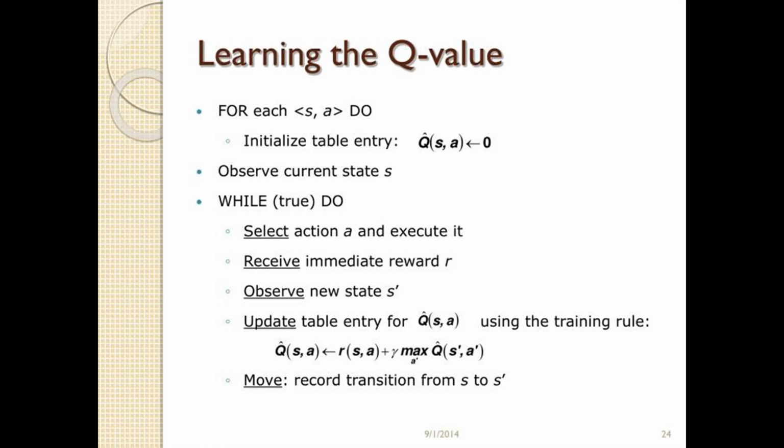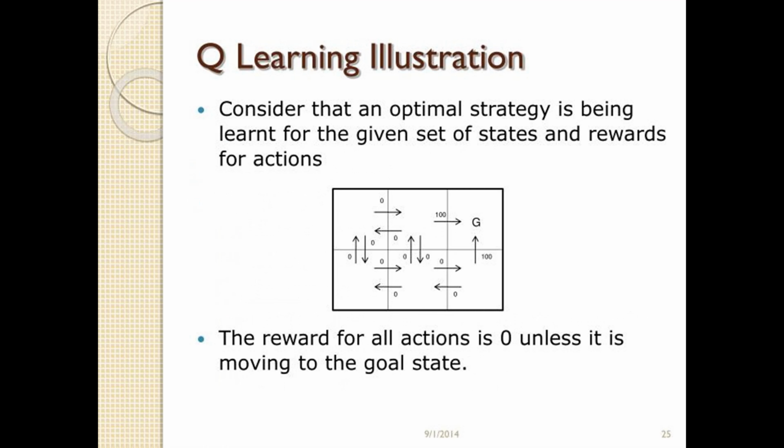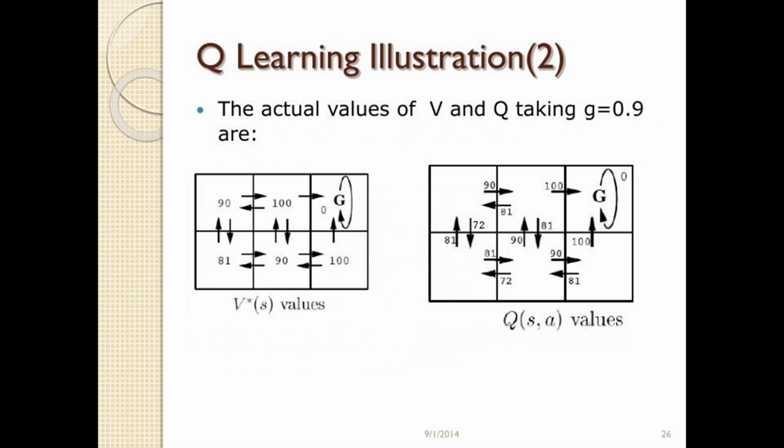Q-learning illustration. Consider a grid world example where the agent moves towards a goal state G. Actions have a reward of 0 unless moving into the goal state, which gives a reward of 100. Q-table updates. The Q-table is iteratively updated as the agent interacts with the environment, aiming to converge to the optimal Q values that lead to the goal state with maximum cumulative reward. Example values. Value of Q and V with gamma equals 0.9, given the grid example.